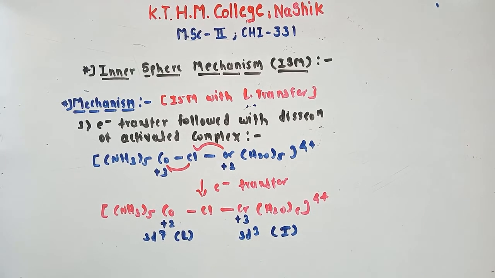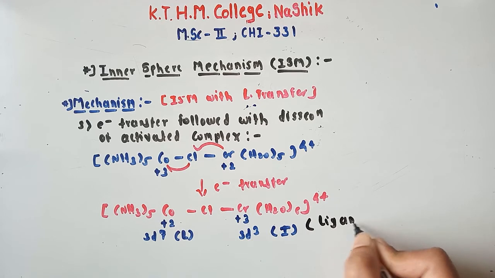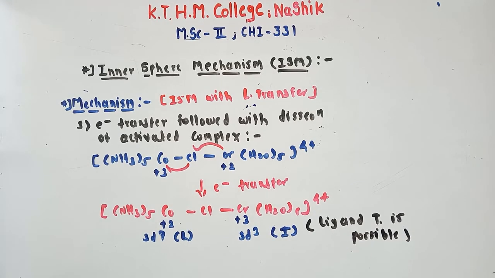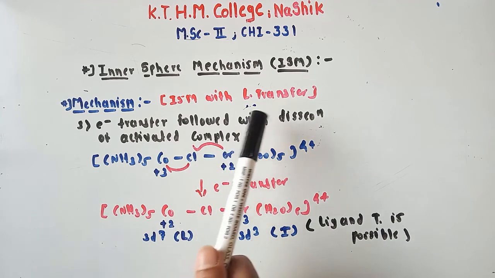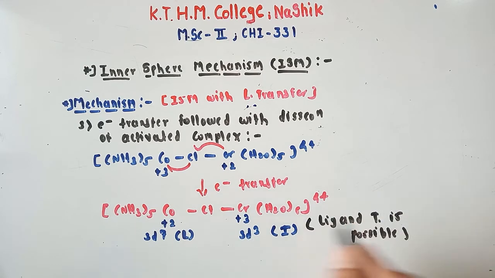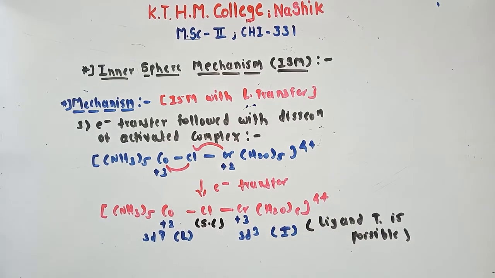In this case, ligand transfer is possible. This is a very important condition for ligand transfer. ISM with ligand transfer can occur when your complex changes after electron transfer, inert to labile or labile to inert. At that time ligand transfer is possible. So the last step is, this is your successor complex.